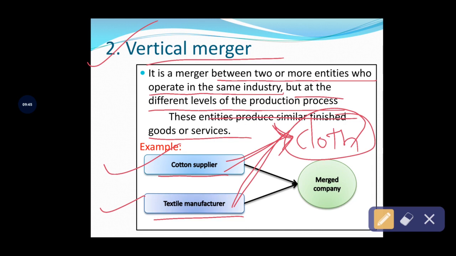They follow different production processes, but both are related to the cloth industry. This process is called a vertical merger. These entities ultimately produce similar types of finished goods and services related to cloth. This type of merger is called a vertical merger.